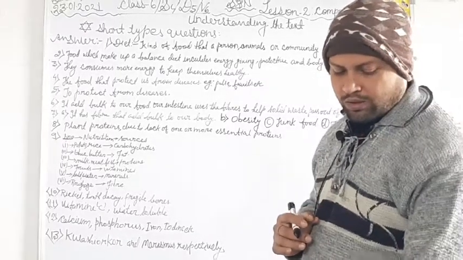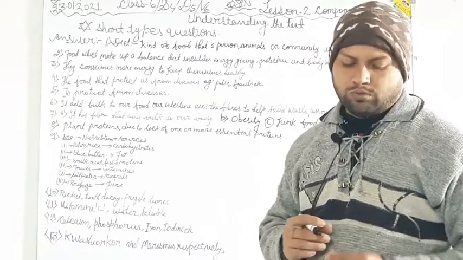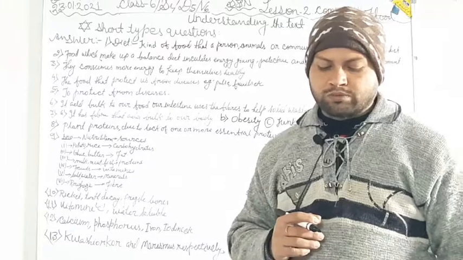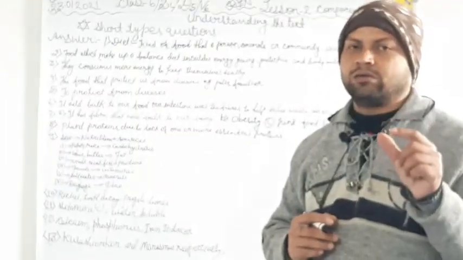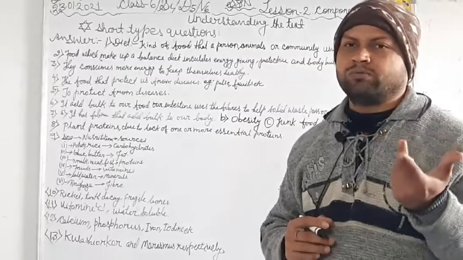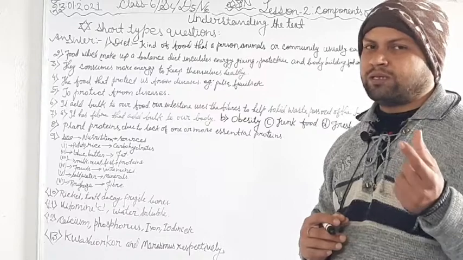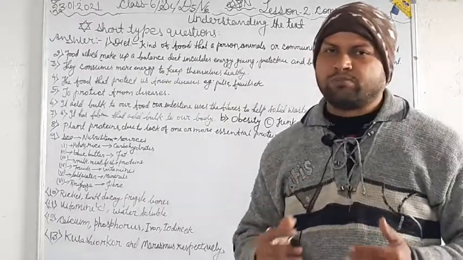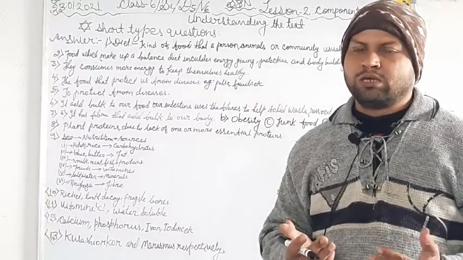Now, question number 2: name the types of food which make up a balanced diet. A balanced diet has what kinds of foods? We should keep in mind that a balanced diet contains energy giving foods, protective foods and bodybuilding foods.